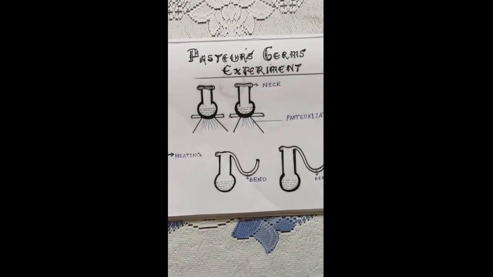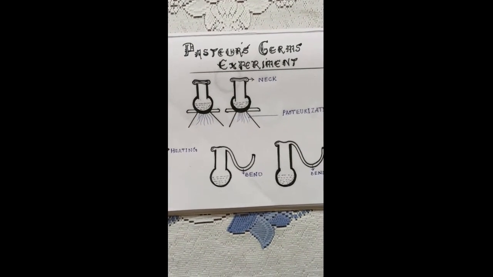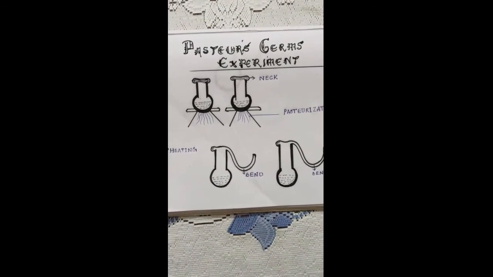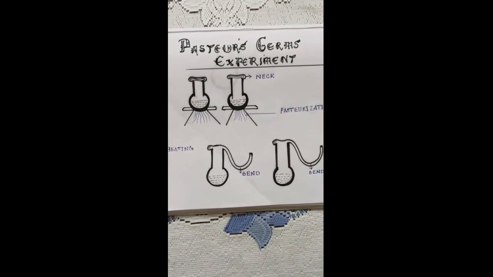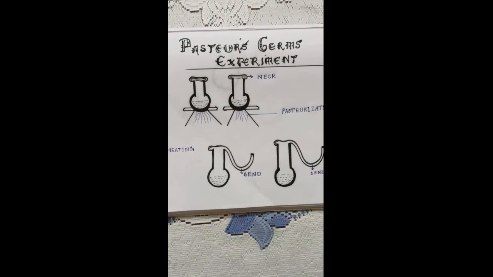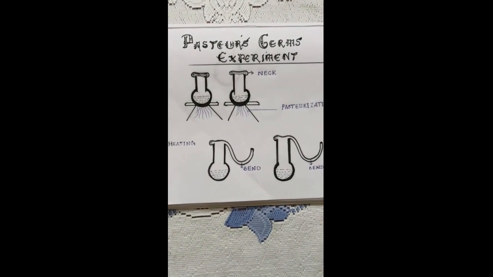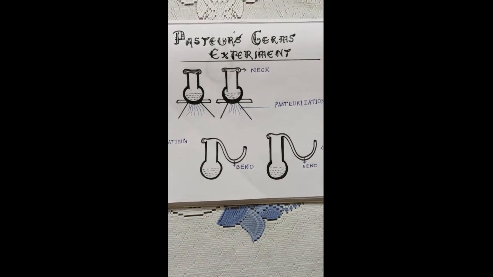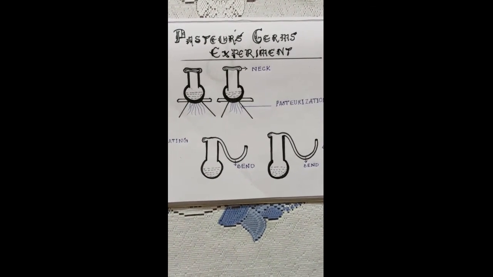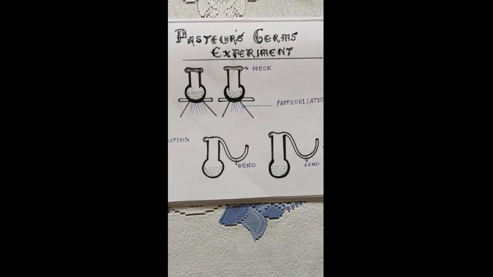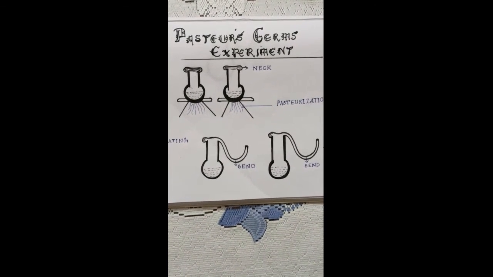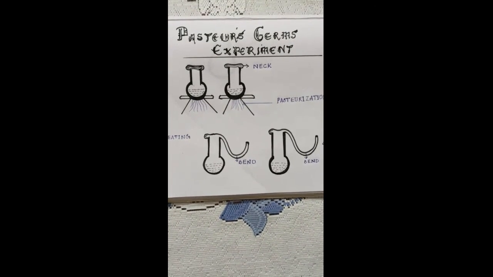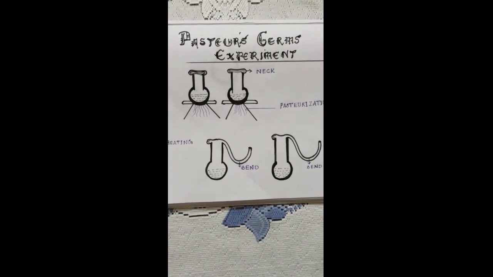So in step 1, the first thing that Pasteur does is he takes some bottles or jars and puts some soup into them, and then he boils it to destroy the germs that might already be present in the soup. So this process is known as pasteurization, and we know this. So in step 2, after the process of pasteurization, he heats the top portion of the jars or the neck, pulls it out until it forms a long narrow neck like the swan's neck with a big bend in the middle. Here air cannot pass into these jars, so the soup remains there for a long time without going bad.